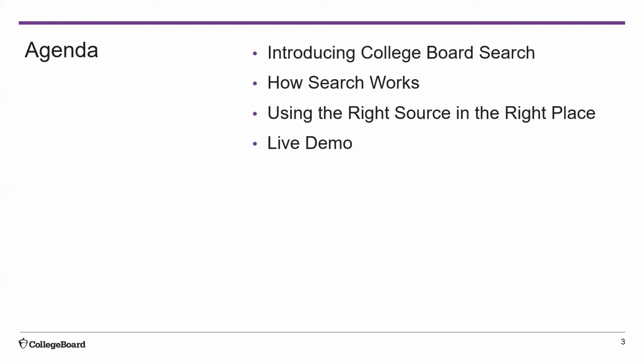We're going to take a few minutes to introduce College Board Search, which is a tool that serves colleges and universities in their enrollment efforts, but also helps students in their efforts to find the right colleges. We'll then talk a little bit about how search works. In other words, how the database grows and what ways students get into the database. Then we're going to transition to talking about using the right sources to find students based on where you're searching. And then we're going to provide a demonstration of ordering in College Board Search with some critical points that you're going to want to be aware of.